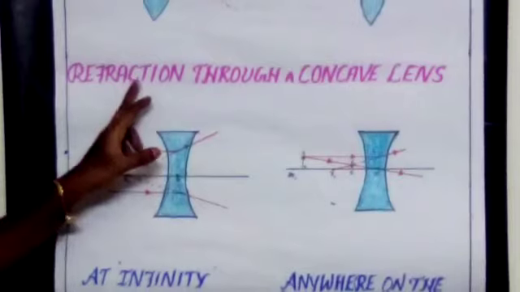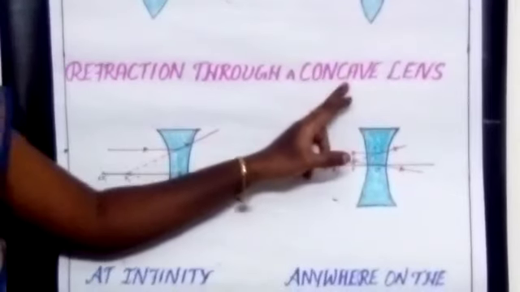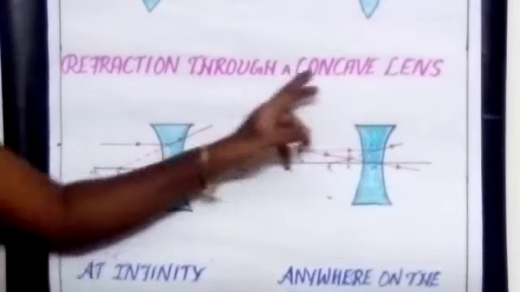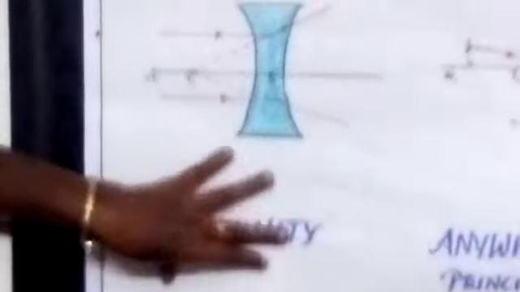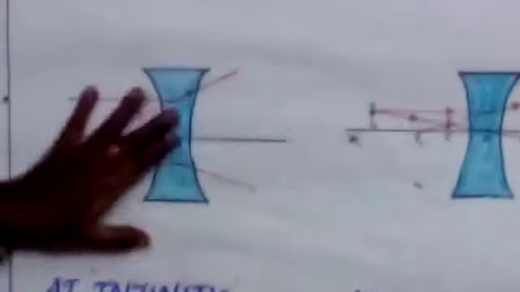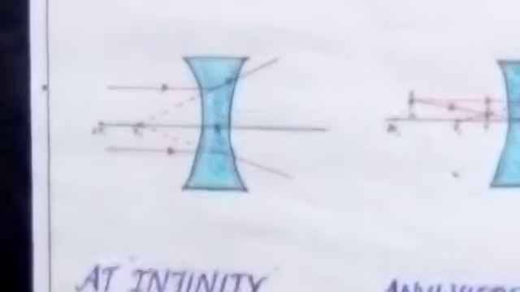Next we are going to learn the refraction through a concave lens. How the image is formed in a concave lens. Here there are only two cases. So the first one, if the object is at infinity, where can we get the image? You all know that the concave lens is a diverging lens.